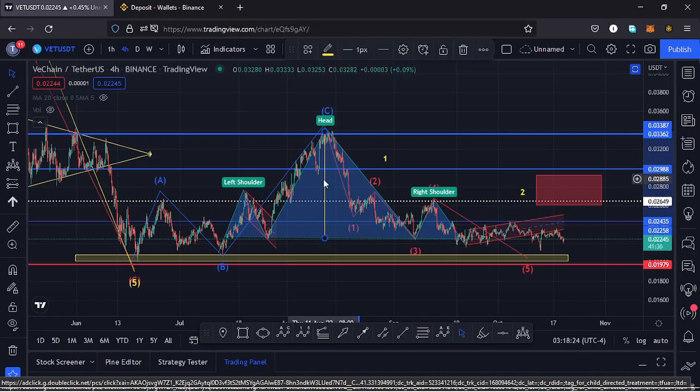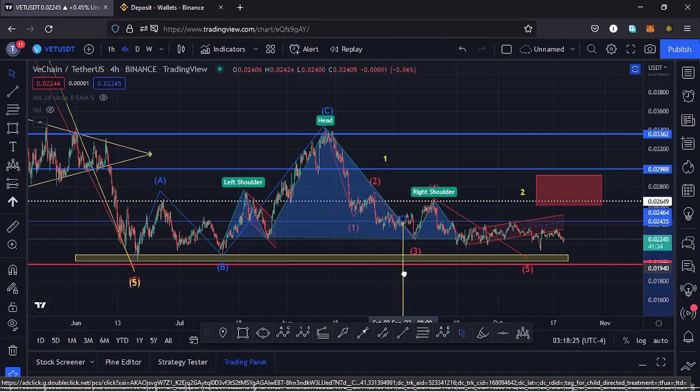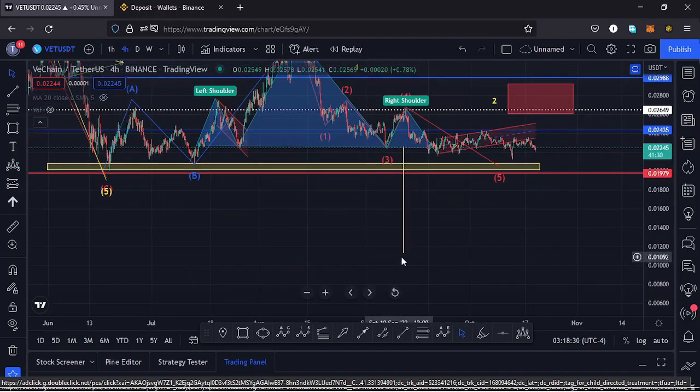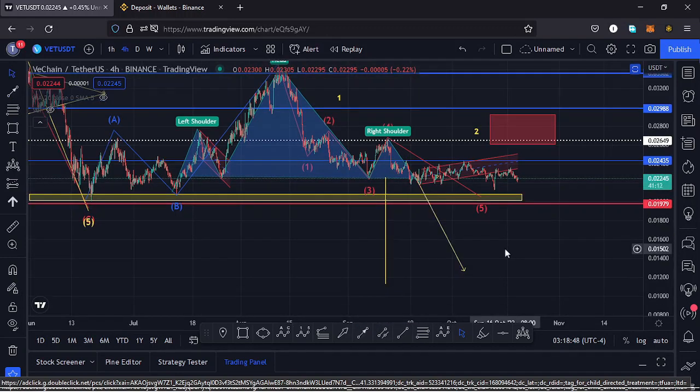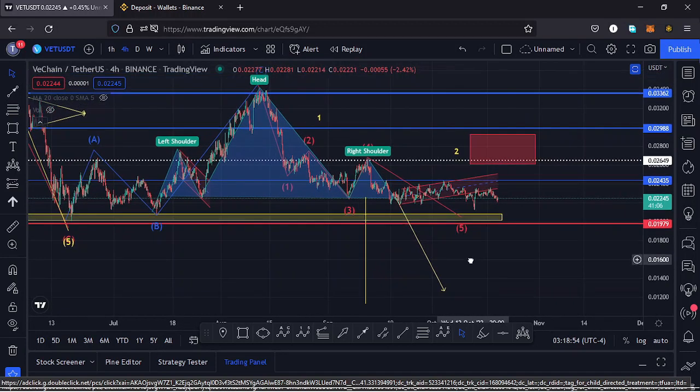Then once we get the height, we can place it down here to give us a minimum target area to the lower side, back to around the $0.01124 mark. So in case we see a breakout out of this head and shoulders pattern, which is a pattern that will break to the lower side because it's an inverse head and shoulders pattern, then I would expect that movement to take us back to around the $0.01121 mark. So let's be patient and see how that plays out.